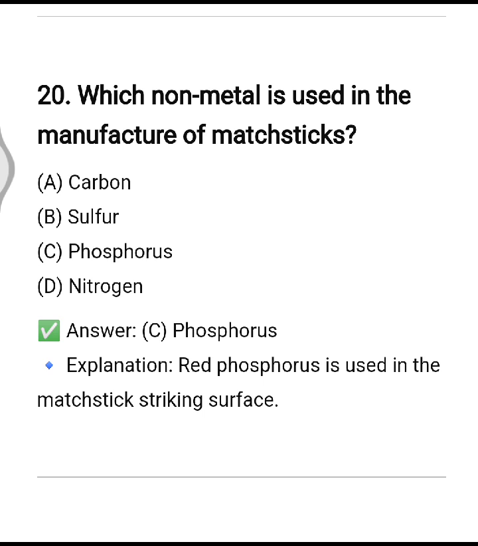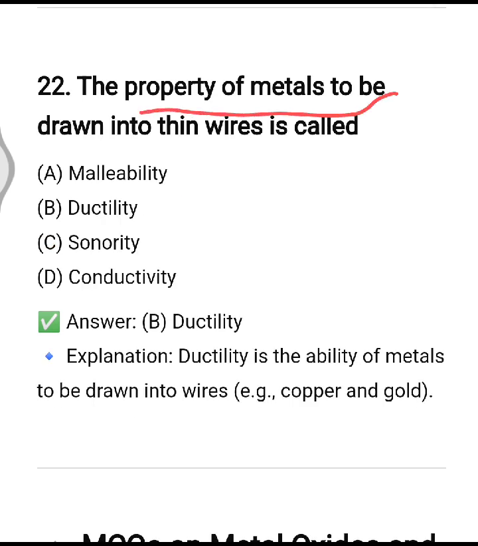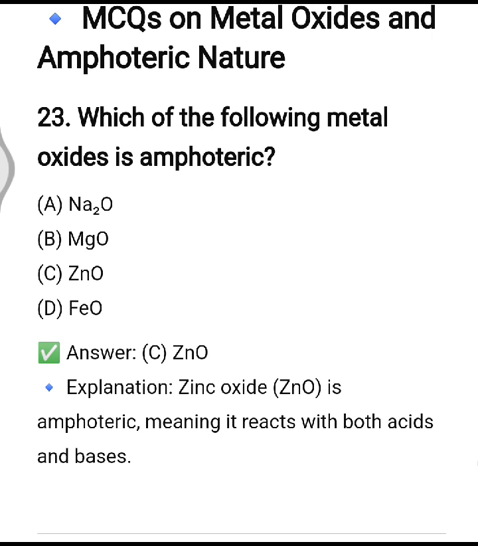Next is, which non-metal is used in the manufacture of matchsticks? So it is phosphorus. The property of metals to be drawn into thin wire is called ductility. Option B.